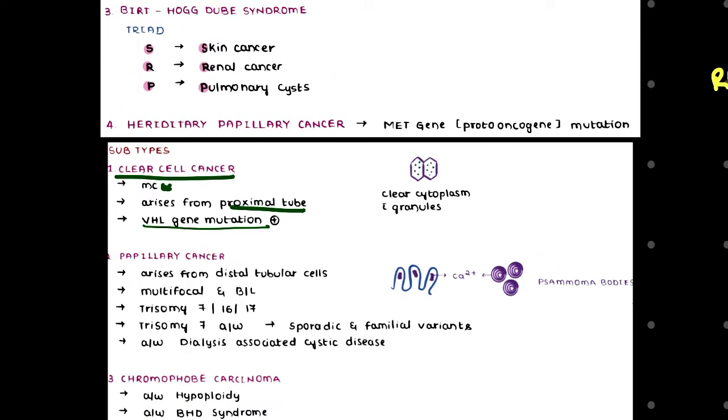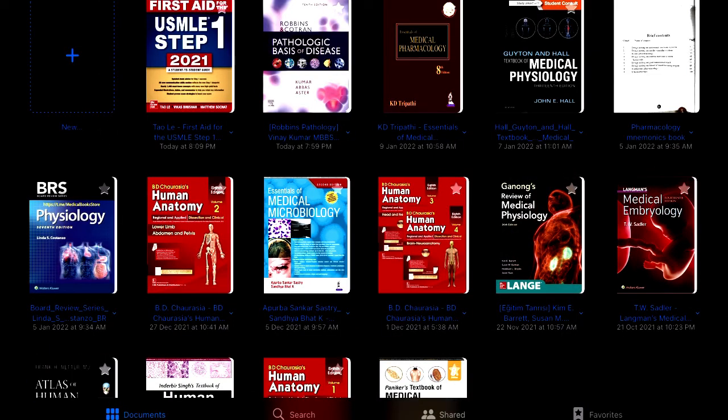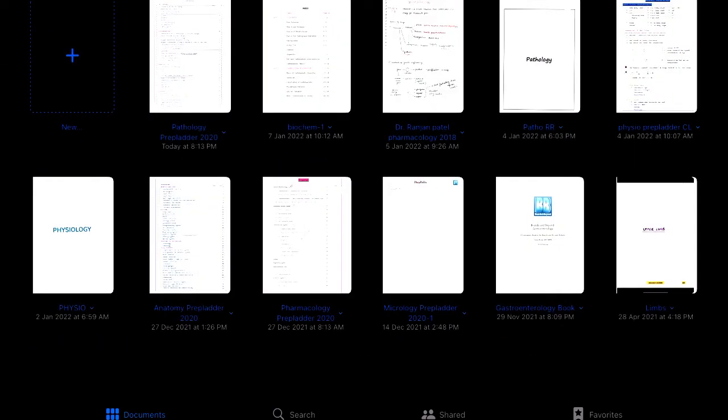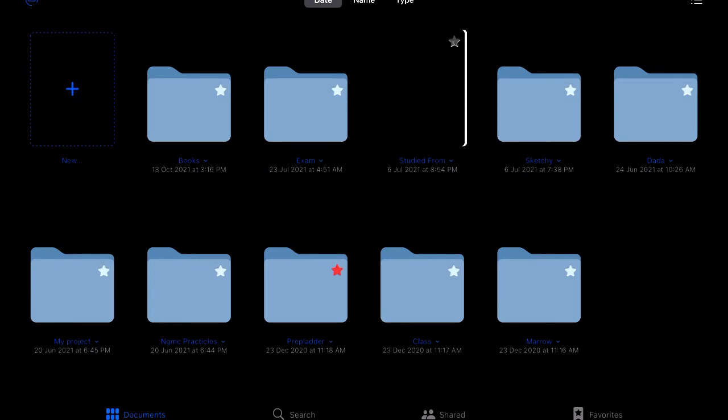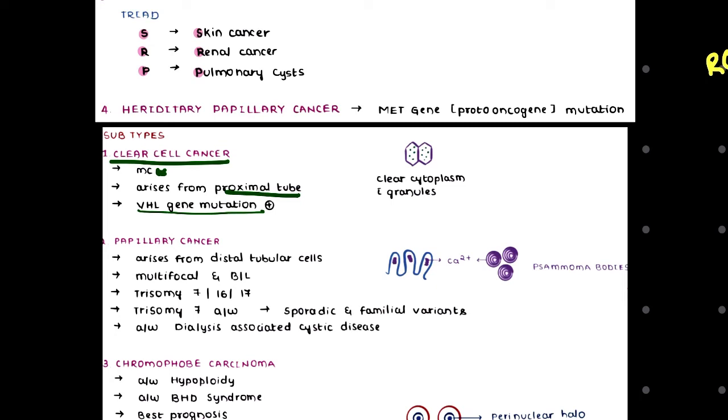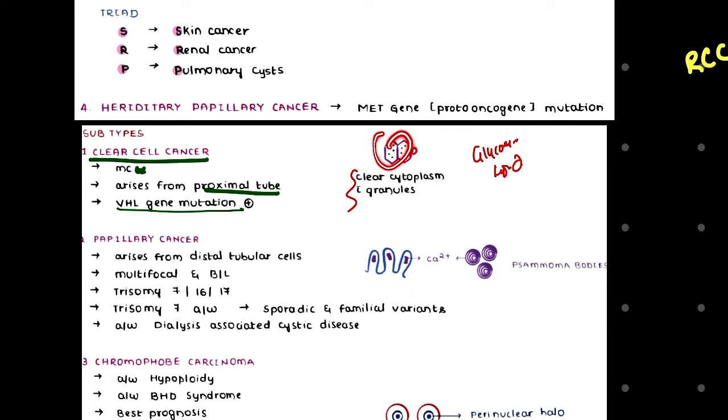Now in this clear cell cancer, what we'll find is clear cytoplasm. This clear cytoplasm is because the tumor cells contain a lot of glycogen and lipid, and whenever we process the tissue, the glycogen and lipid are likely to get washed off, and that is why there will be a clear appearance, with granules seen.